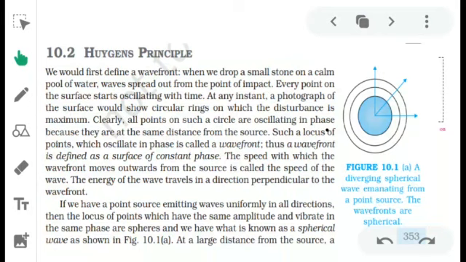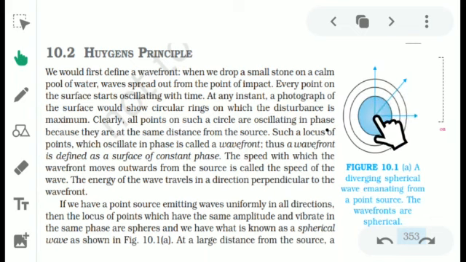When you drop a stone on still water, ripples extend from the point of disturbance outwards. In the same way, the light wave extends from the source of light outwards. Here, this is the point of disturbance.